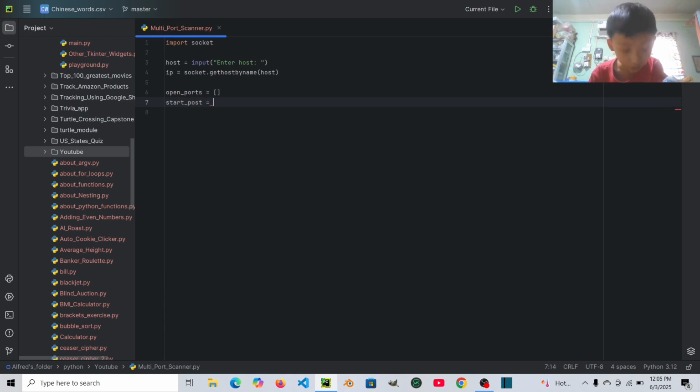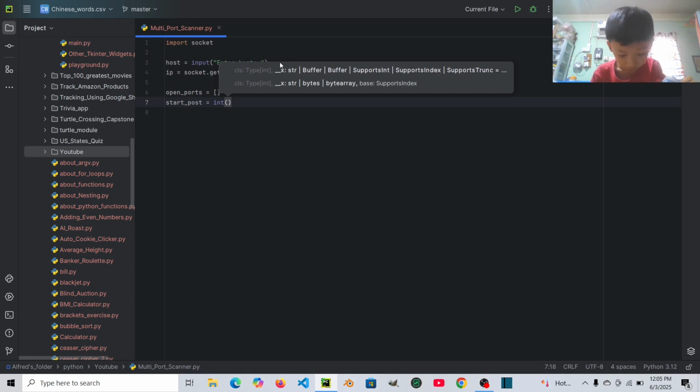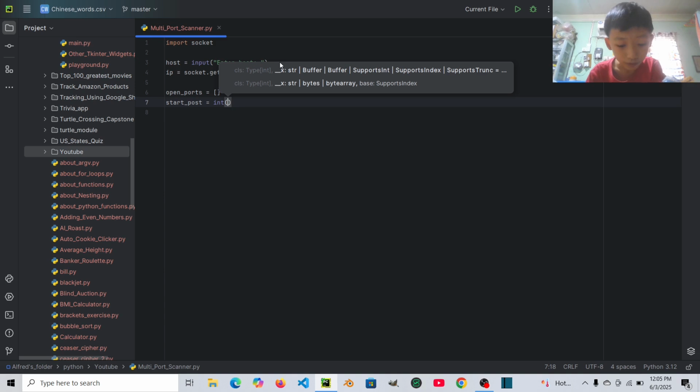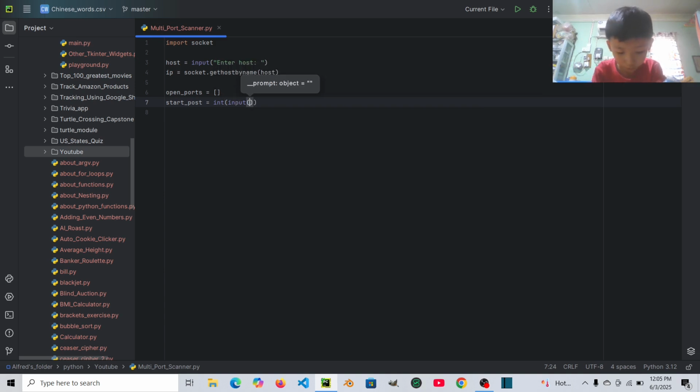So let's say start port equals, this will be an integer. Then let's say input, it will be a prompt. Then let's say enter start port.